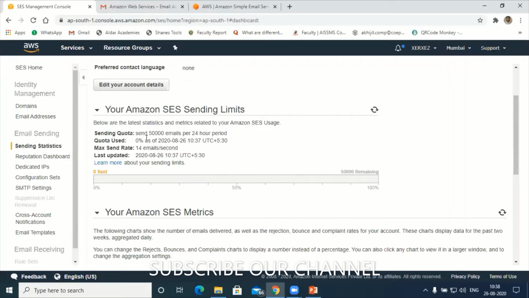50,000 emails per 24 hours. I can send 50,000 emails per 24 hours. If you compare this with Gmail, which gives only 500 emails. Understood? So I can use these 50,000 emails per 24 hours to do my campaign. 50,000 is more than sufficient for a small scale company.